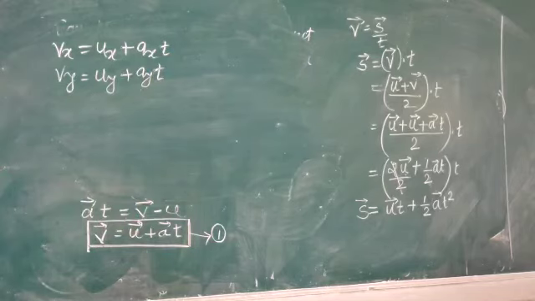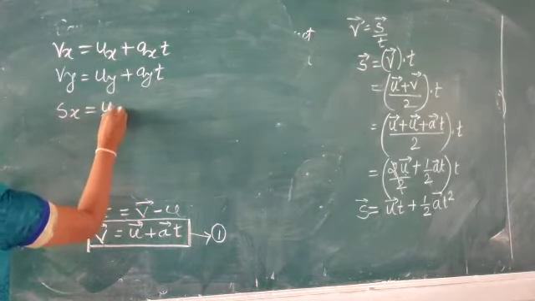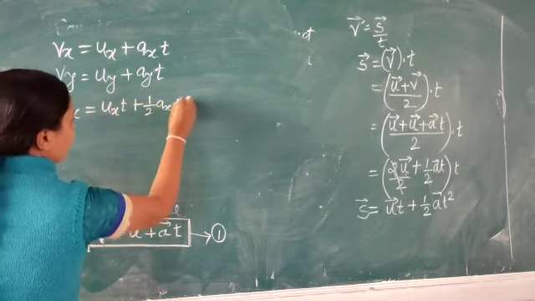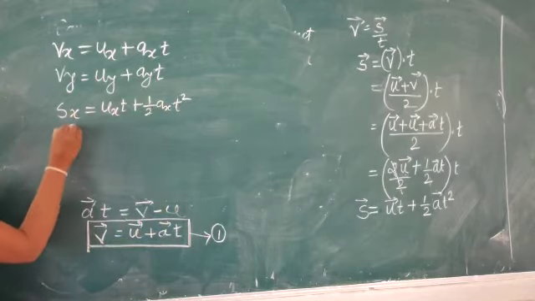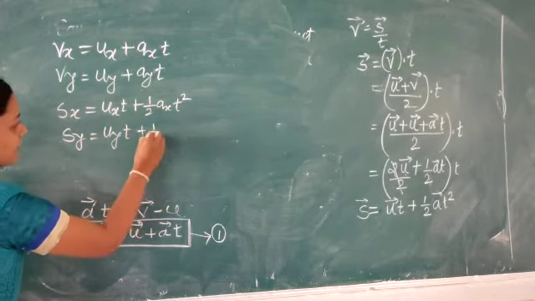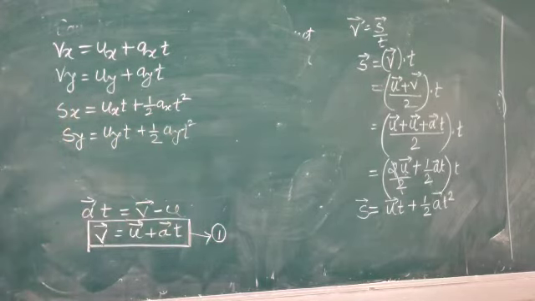Similarly, displacement s x equals u x into t plus half a x into t square, and s y equals u y t plus half a y t square. These are the equations for the velocity in terms of x and y, and the displacement in terms of x and y.